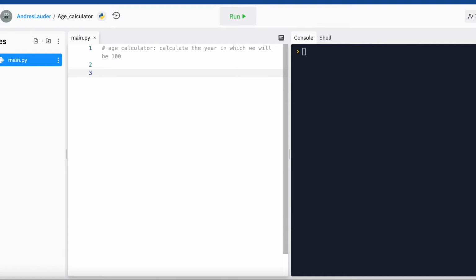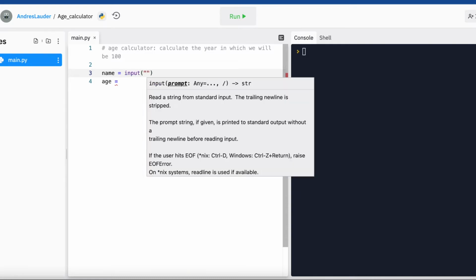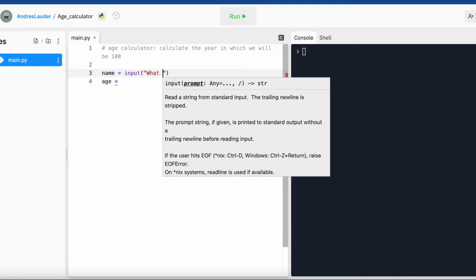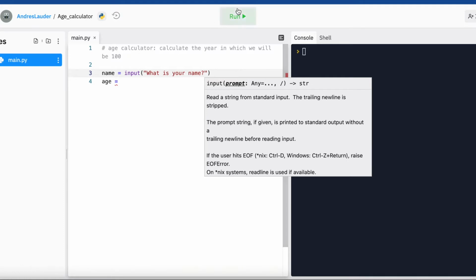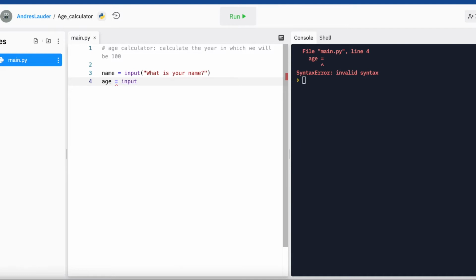But here, let's continue. So first, I'm going to pass in two variables, name and age. If you need a refresher on variables, please check out one of my other videos linked below that walks you through them. But essentially, here we have name and age. We're going to set name to input, which is whatever we're inputting into the computer. And we're going to ask, what is your name? I should keep in mind to include this space, because if you don't have the space and you run your code, it's going to look bad. Okay, let me finish this one, and then I can show you really quickly.